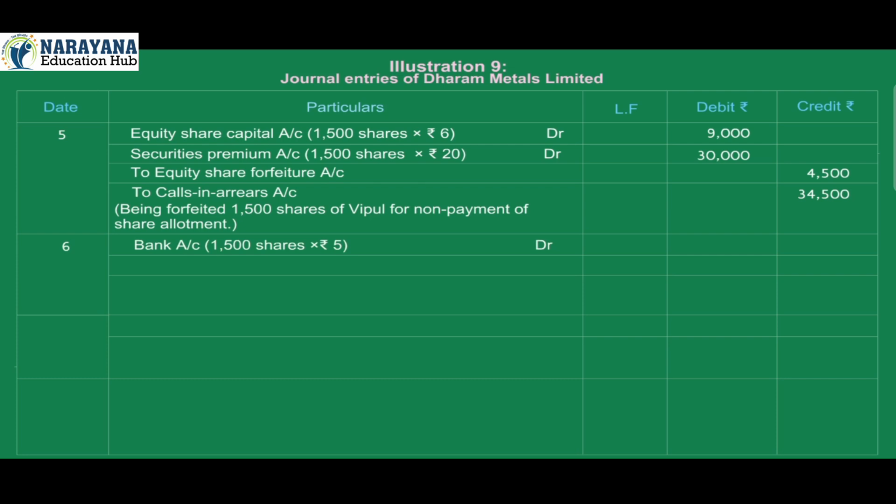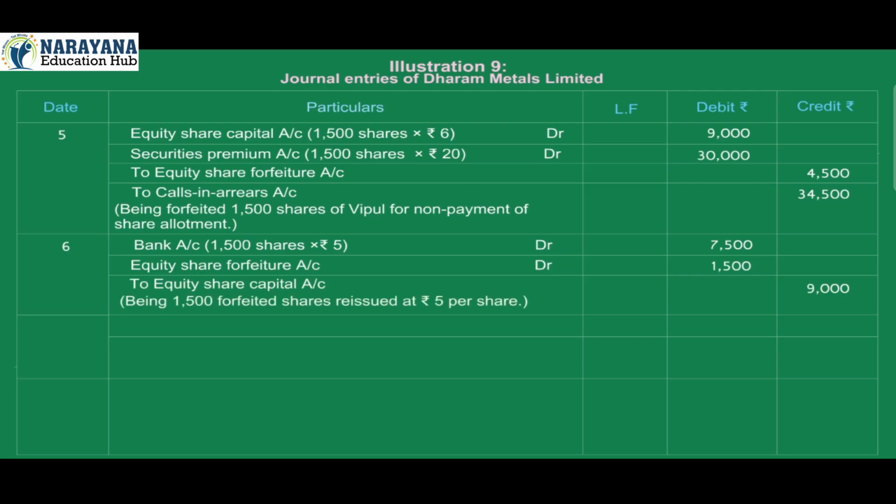6. Bank account debit 7,500, 1,500 shares into Rs 5. Equity share forfeiture account debit 1,500. To equity share capital account credit 9,000. Being 1,500 forfeited shares reissued at Rs 5 per share.